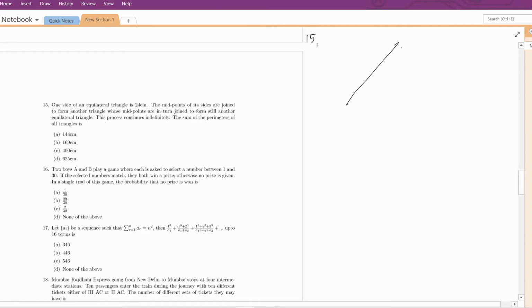If we draw this, it is an equilateral triangle. All the midpoints of these 3 sides are joined, and again this is an equilateral triangle. Again the midpoints are joined, and this is again an equilateral triangle. So this side is 24 and all these 3 sides are 20.